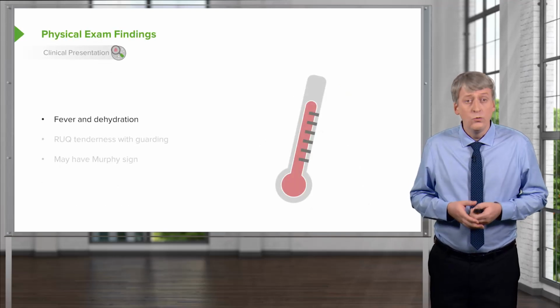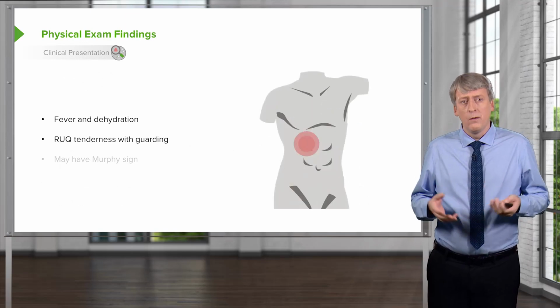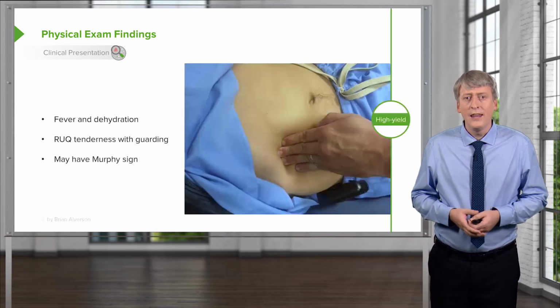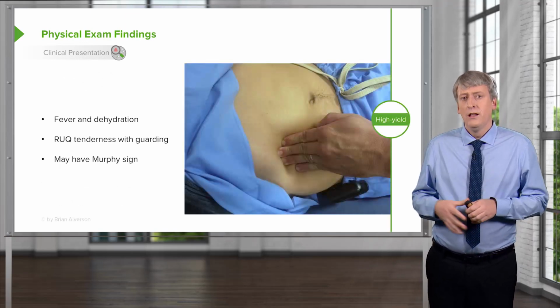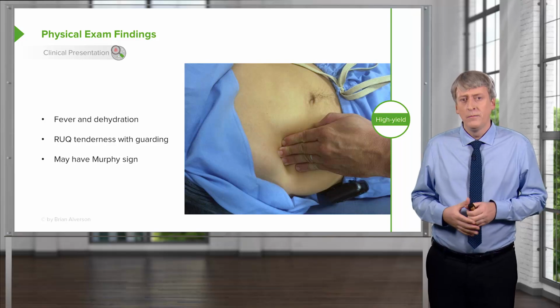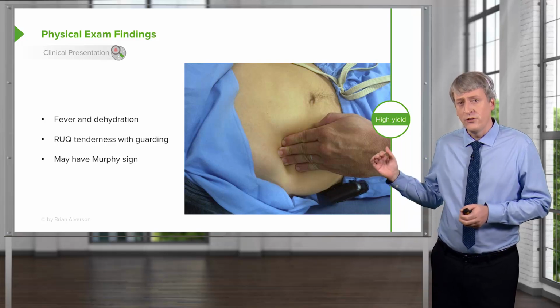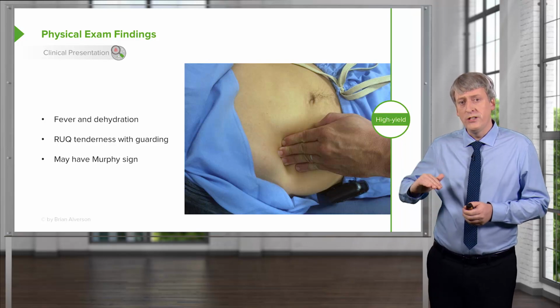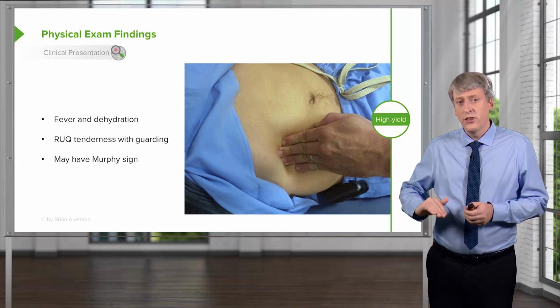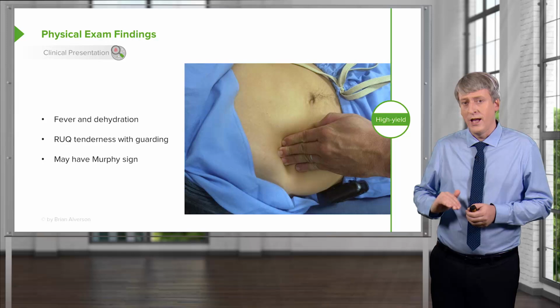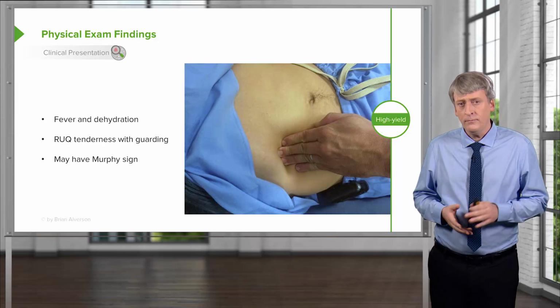Physical exam findings, you will note fever and dehydration, right upper quadrant tenderness with guarding, and they may have Murphy's sign. Let's go over Murphy's sign carefully. Basically, what you'll do is, as shown in this picture, you will push down underneath the rib cage on that right side in the right upper quadrant.